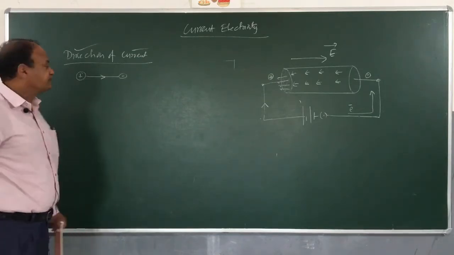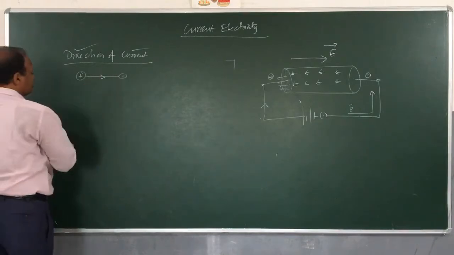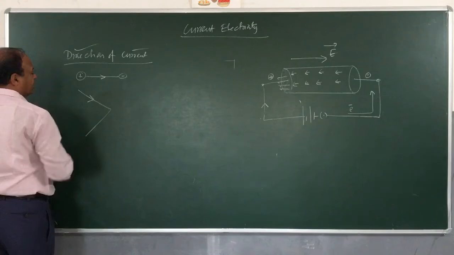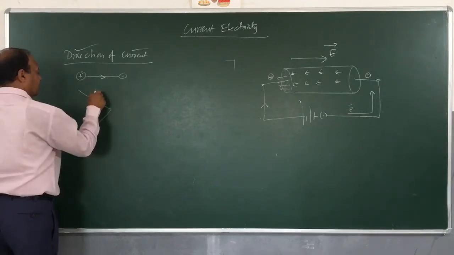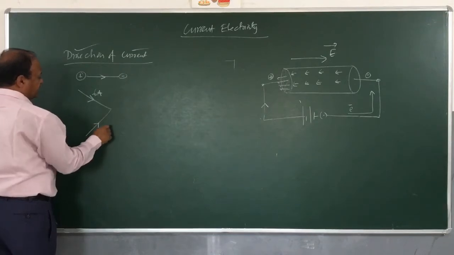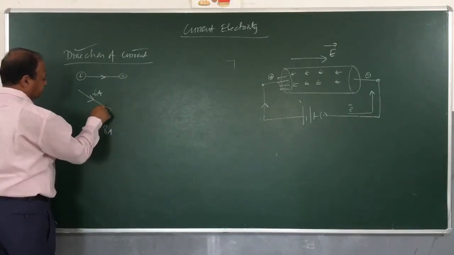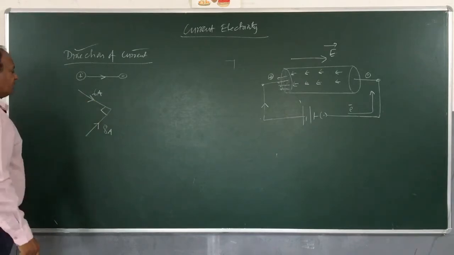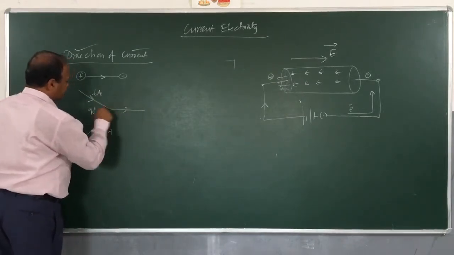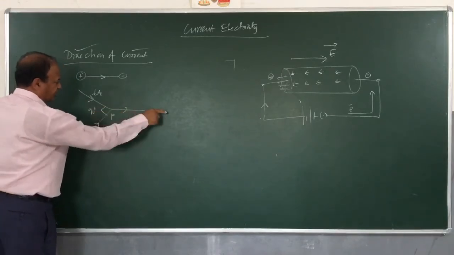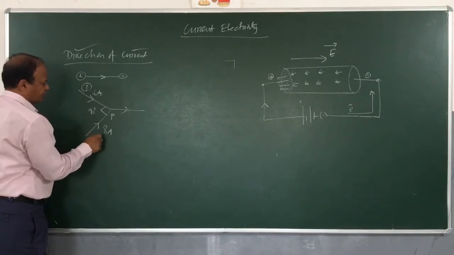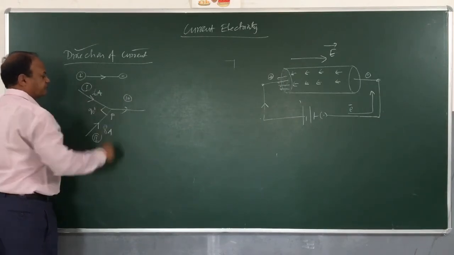Let us understand this. Imagine a situation in which I take two conductors. Through one conductor 6 ampere current is flowing and through another conductor 8 ampere current is flowing. The angle between these two wires is 90 degrees. These two currents are fusing at point P and they are going through this wire. This is wire 1, this is wire 2 and this is wire 3.